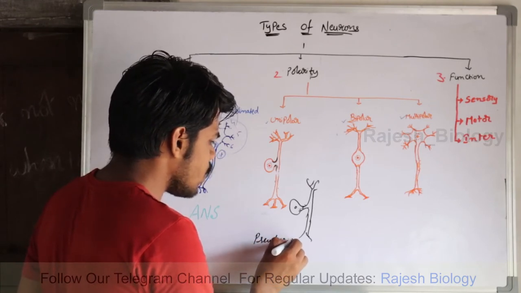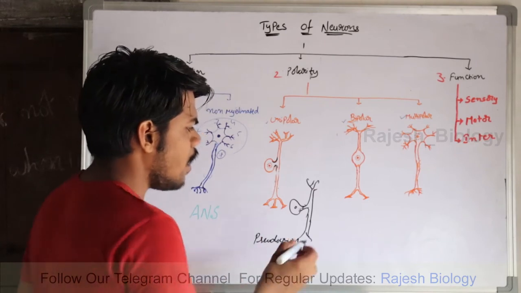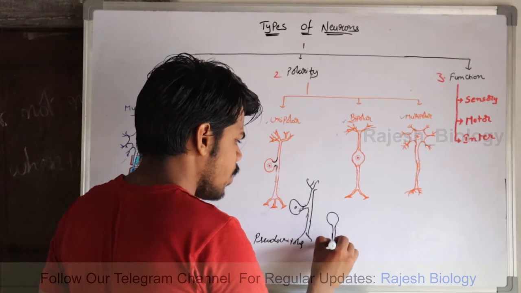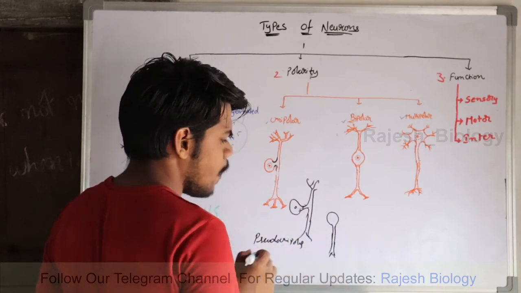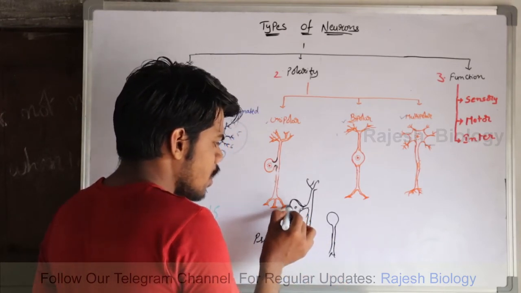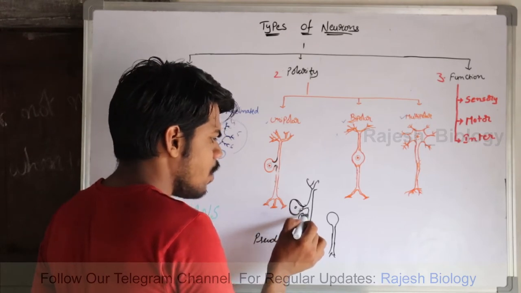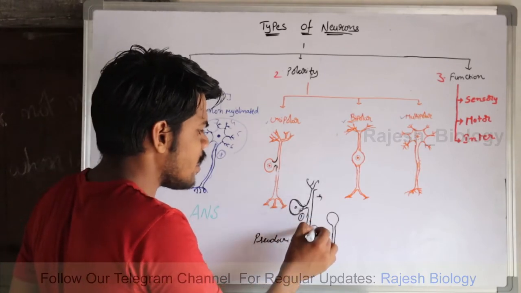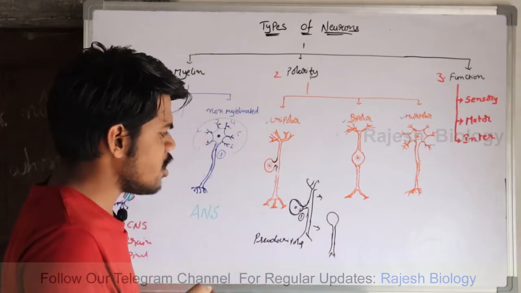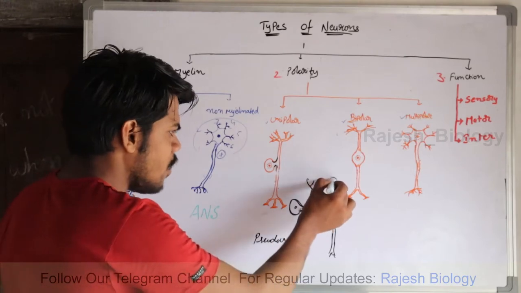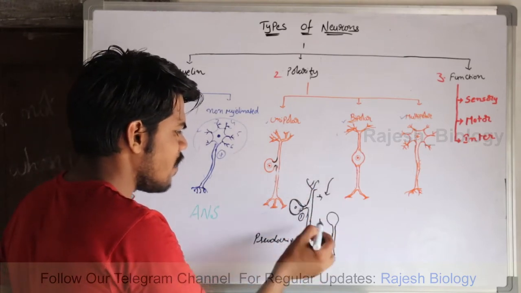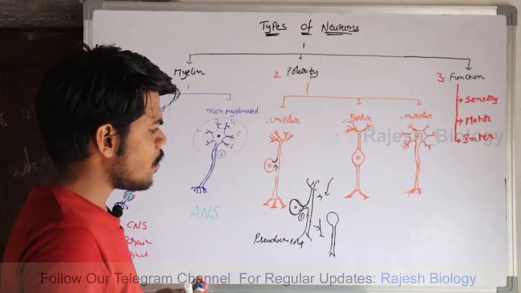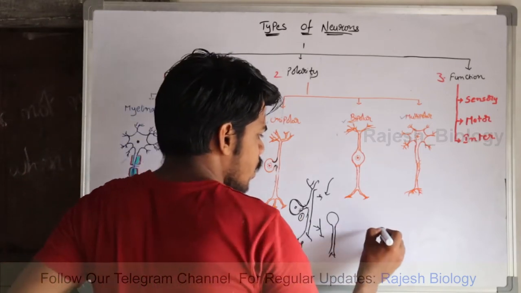Pseudo-unipolar neurons. Actually, true unipolar neurons are like this: simply a cell body and an axon. But most of the neurons are like this. It is also a single pole, and from that pole it gives two branches, one for dendrites and another one for the axon, that is, one is afferent and one is efferent. These types of neurons are present in the dorsal root ganglion of the spinal cord.